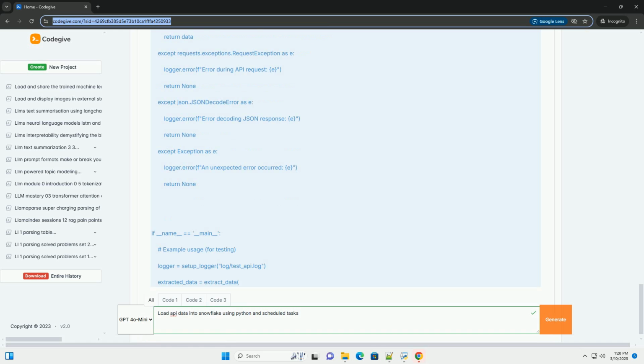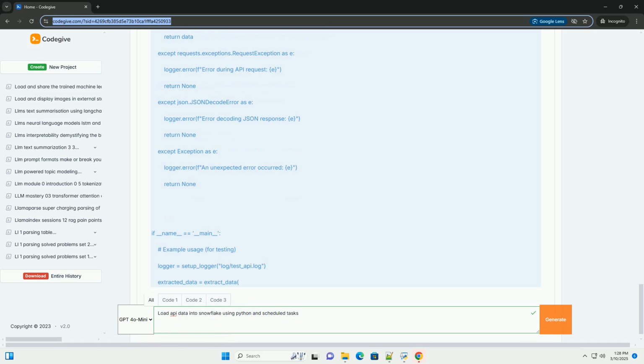Insert_SQL equals f, insert into table_name, column_names, values, placeholders. Prepare the values for insertion, as a list of tuples. Values equals tuple, record[col] for col in columns, for record in data. Cursor.executemany, insert_SQL, values.